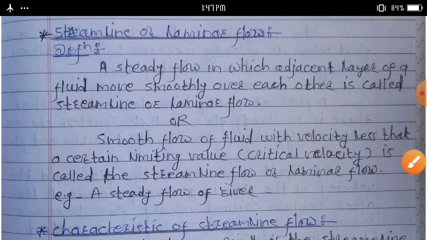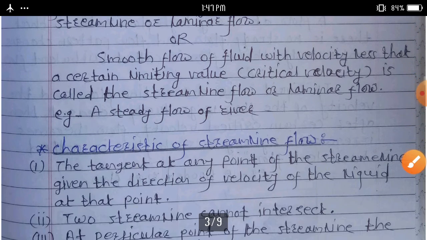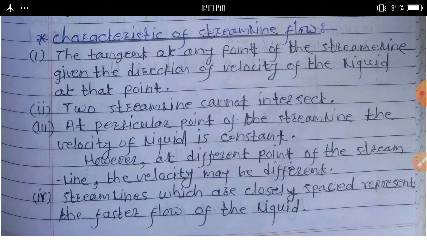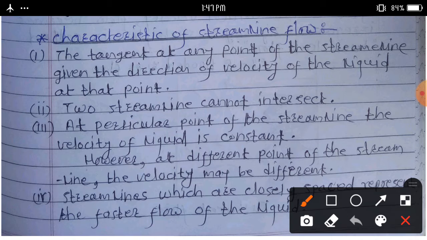Then we will discuss the characteristics of streamline flow. First characteristic: the tangent at any point of the streamline gives the direction of velocity of the liquid at that point.